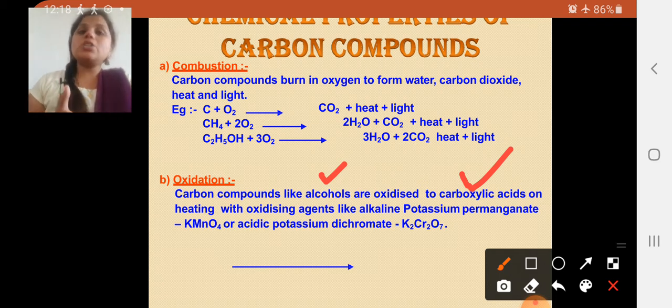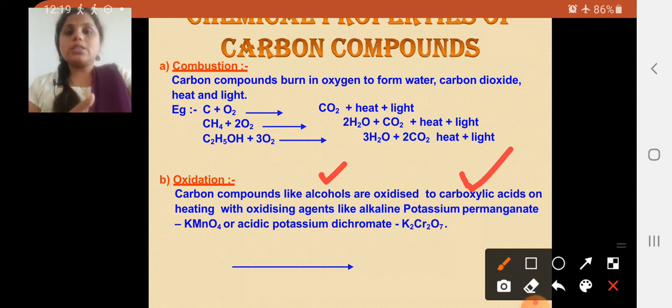In the oxidation process, oxidizing agents should always be present, because without them we are not able to complete the oxidation process. Oxidizing agents help to complete the oxidation process. Here we are gaining oxygen.